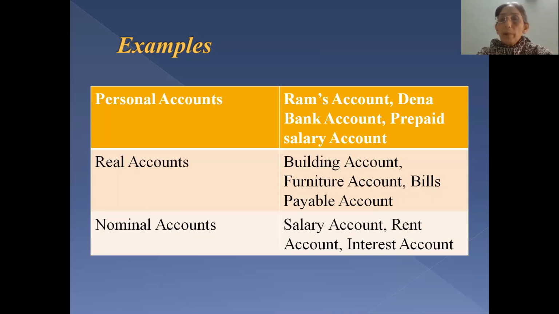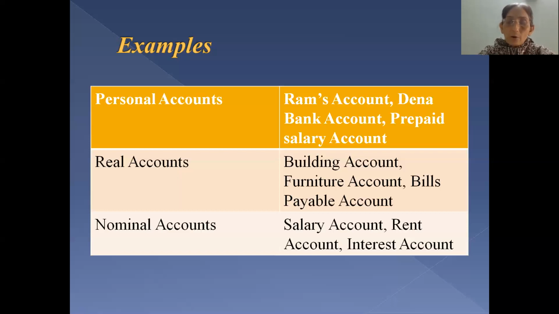So salary is payable, so that is our expenditure. So salary is debited, but to whom it is payable, that is not mentioned. So you can say salary payable account. So salary account debit to salary payable account. In this way you can pass the entry. If I say salary payable to Ram, then easily you can say salary account debit to Ram's account. But if I just say salary payable, then it is difficult to credit the account. So salary payable account I can prepare, and that is representative personal account.